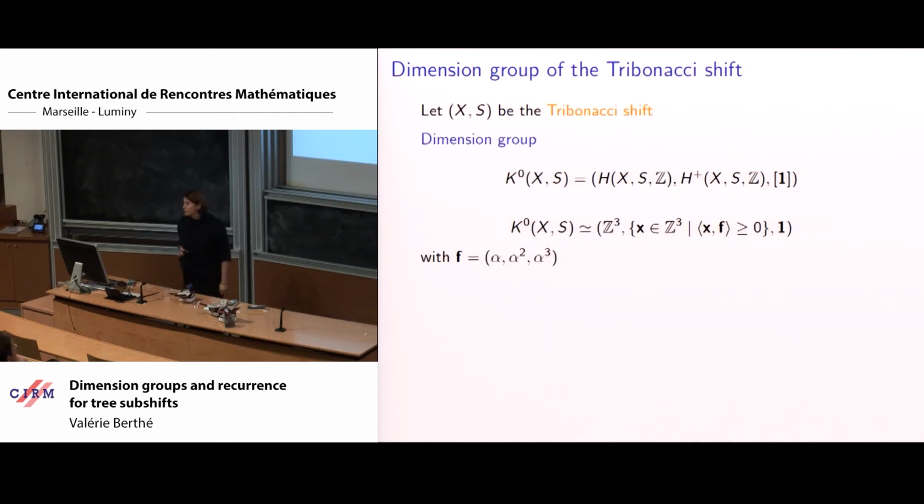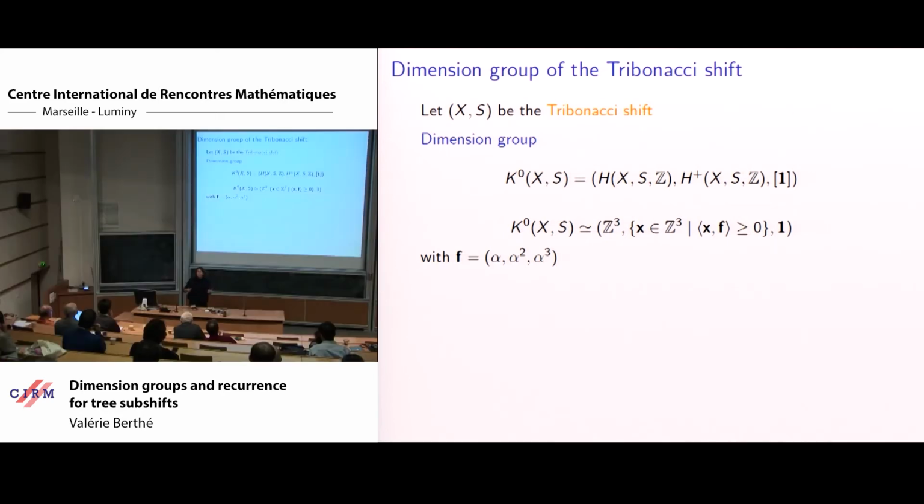So if we come back to our initial question, the Fibonacci shift and the interval exchange example. For the Fibonacci shift, you might not be surprised by the fact that the group part is just Z to the 3. You have no extra group condition which occurs. So we will try to understand why, but